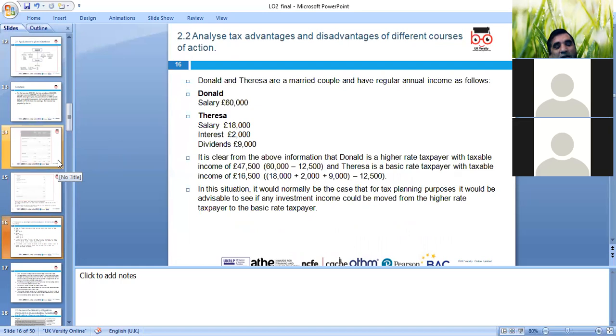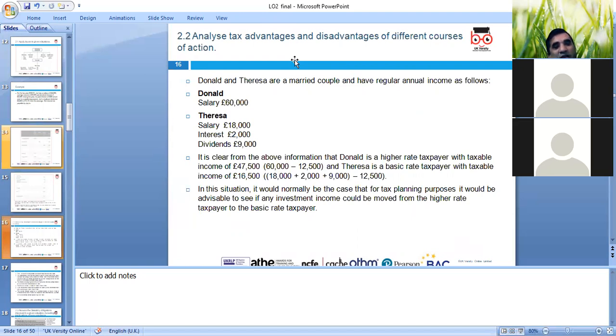Sometimes people ask which example to use. You can pick an example from the books. Of course we can't really use client examples, but you can change the names. You can put Mr X and Y instead of individual names. These examples came from the books, so it's no harm. So we need to look at the advantages and disadvantages of different courses of action.